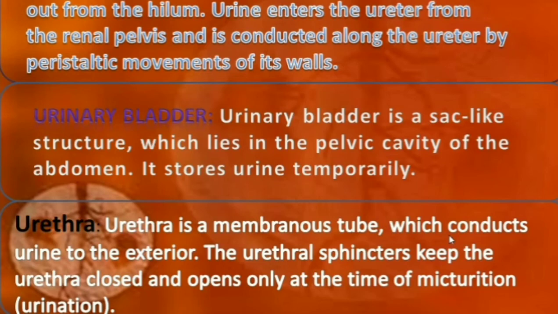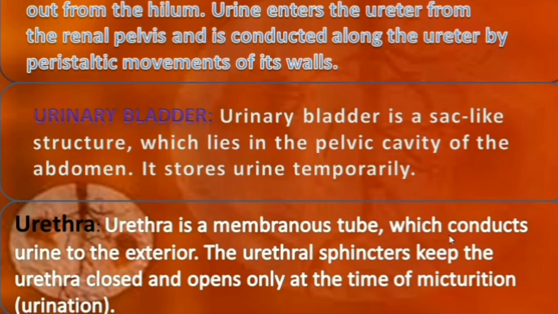Then the urinary bladder. The urinary bladder is a sac-like structure which lies in the pelvic cavity of the abdomen. What is meant by pelvic cavity? Have you heard about the pelvic bones? The hip bones, the hip region. The urinary bladder is a small pouch-like structure located in the abdominal region, and it stores the urine temporarily.